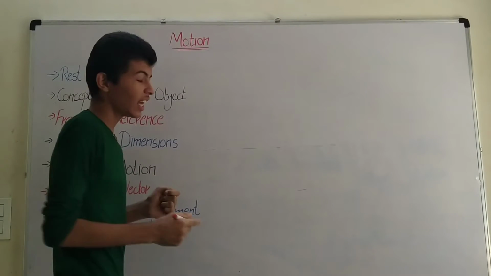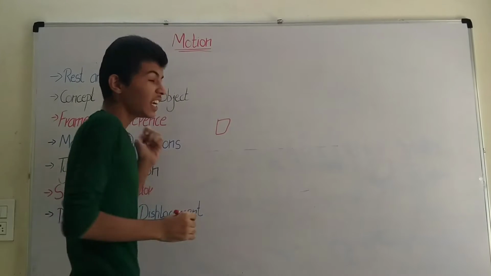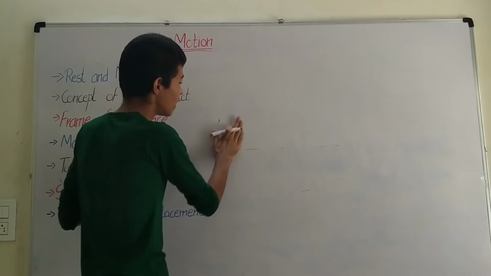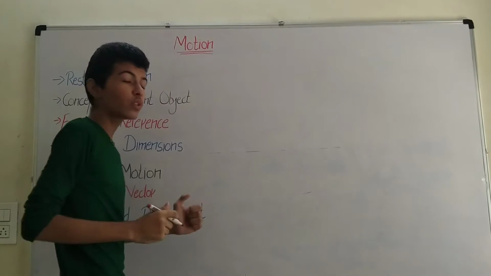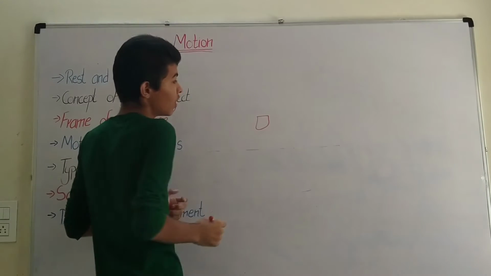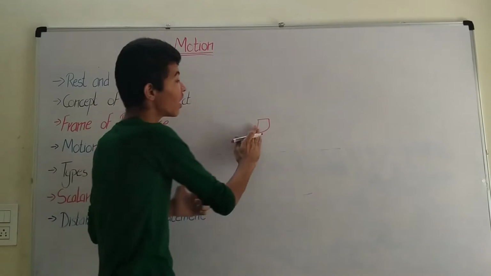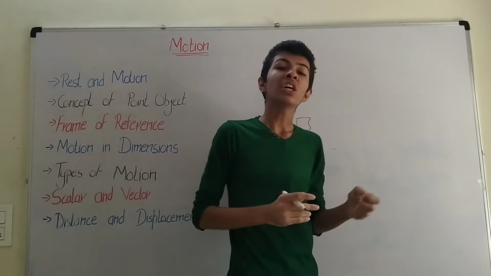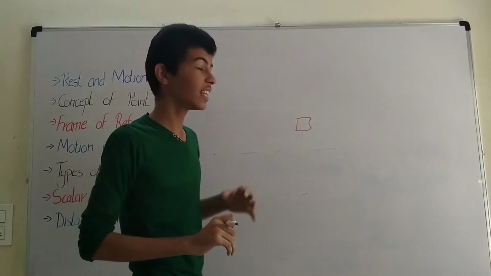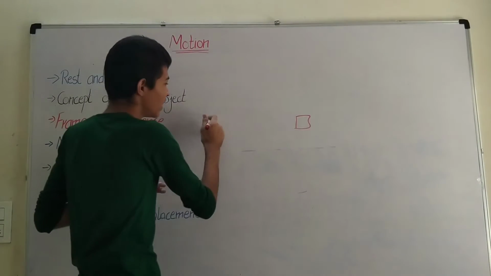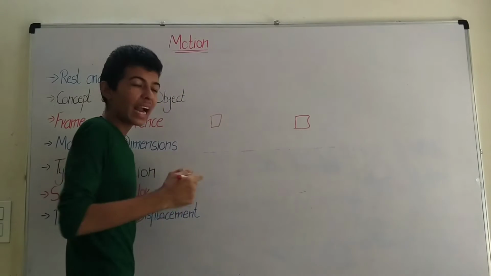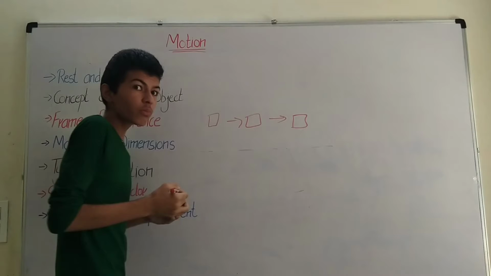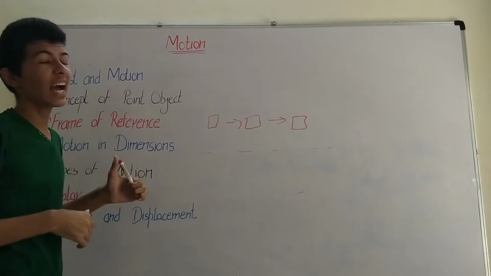If there is a body and after some time, when you are looking at it, it is not there, and you have to turn your head to see the object, and after some more time you have to again turn your head to see the body, continuously doing that, then we can say that this body is in motion. The body was first at this position, then it moved here, and then it is moving in this direction. So this is defined as motion.